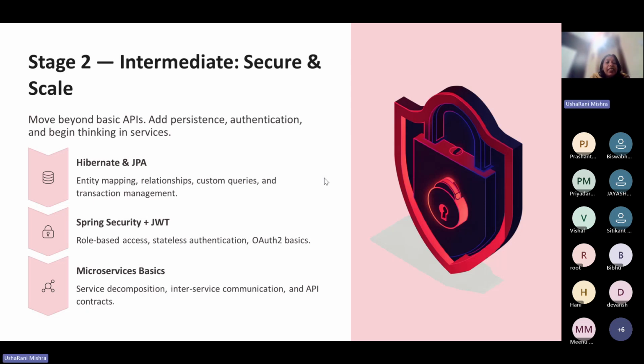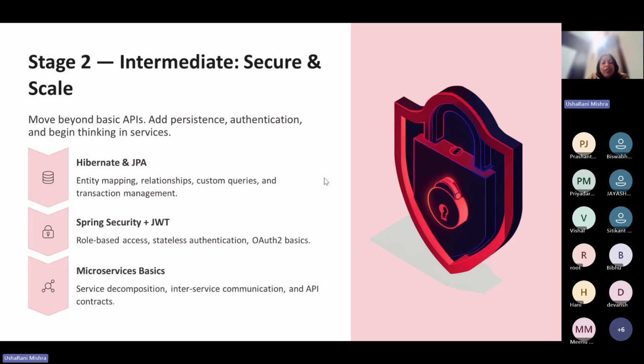Now in the intermediate stage, we will learn how Hibernate and JPA can be used here, and we will do transaction management. What is transaction management? Very key questions are asked on this in interviews. So how is Spring Boot helpful in managing transactions? Suppose I am withdrawing money from one account and depositing in another account.